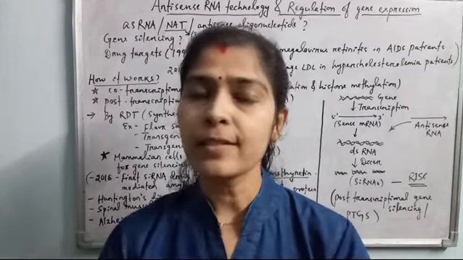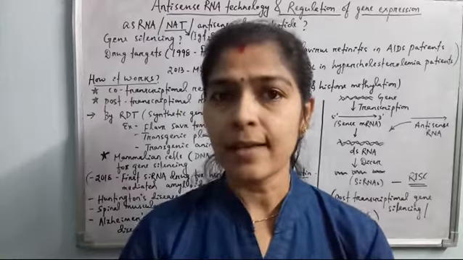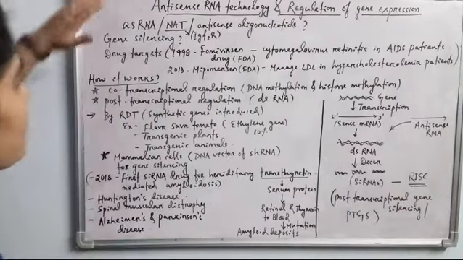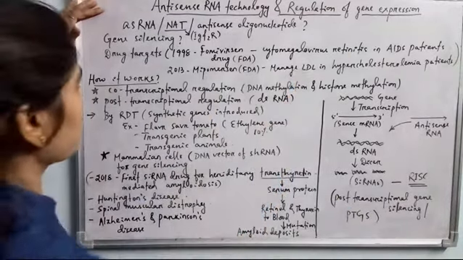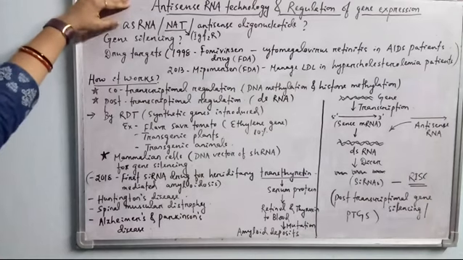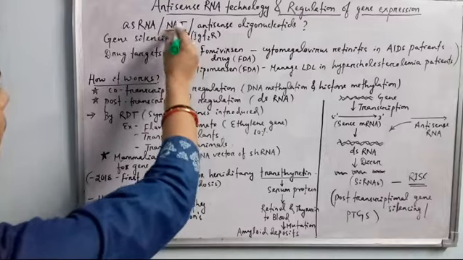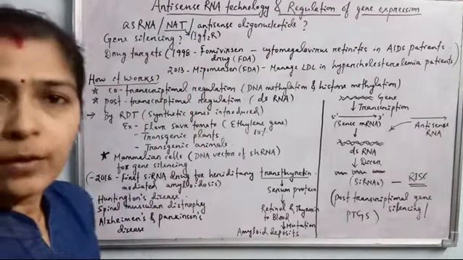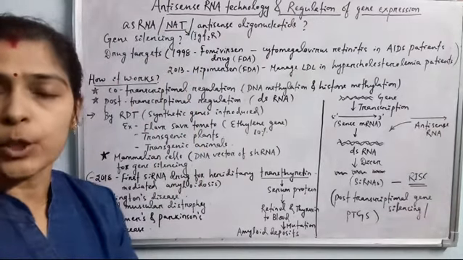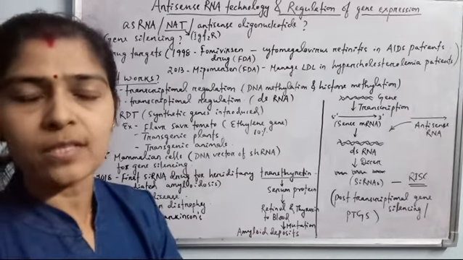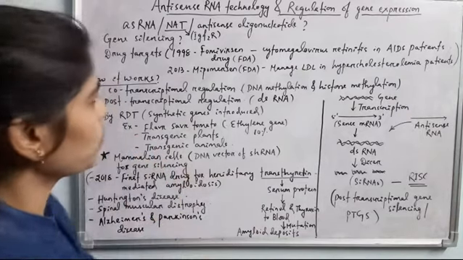Okay, so let's discuss antisense RNA. See here, antisense RNA technology and regulation of gene expression. This is known as AsRNA, antisense RNA, also known as naturally occurring antisense RNA, which is there inside the cells, inside the eukaryotic system and some prokaryotic systems also. Naturally occurring antisense RNA is also there.